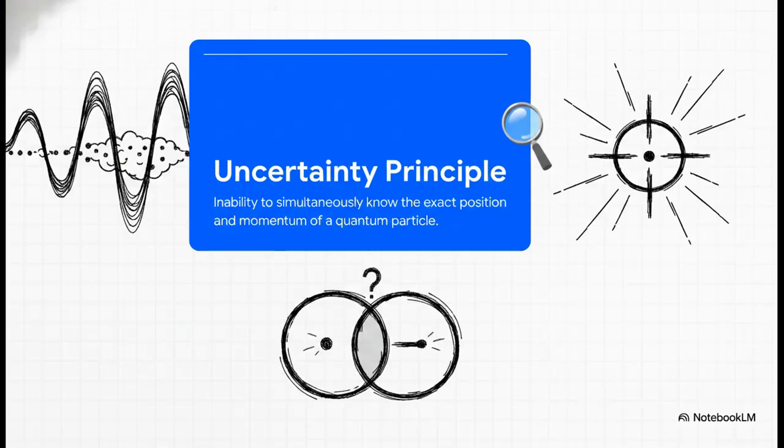Formulated by Heisenberg, it dictates the fundamental inability to simultaneously know both the exact position and the exact momentum of a quantum particle. Basically, if you measure the position of an electron with extreme precision, you completely lose all knowledge of its momentum, and vice versa. And it is absolutely crucial to understand this next part. This is not a flaw in our measuring tools. It's not human error. It is an inherent blurriness built into nature itself.